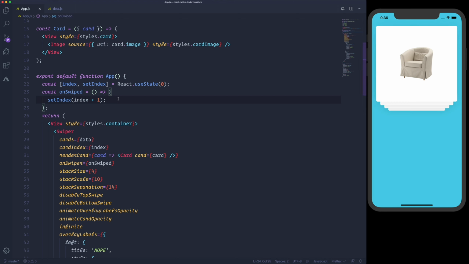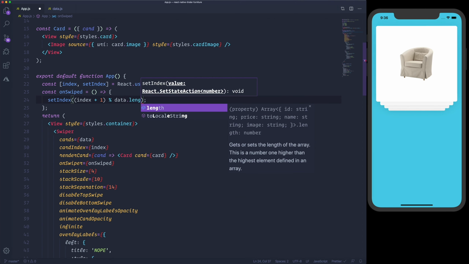But in this case, whenever we set the index, we would also need to do the modulo of the data length. So we will also reset our counter. So it's gonna be index + 1 modulo the data length.